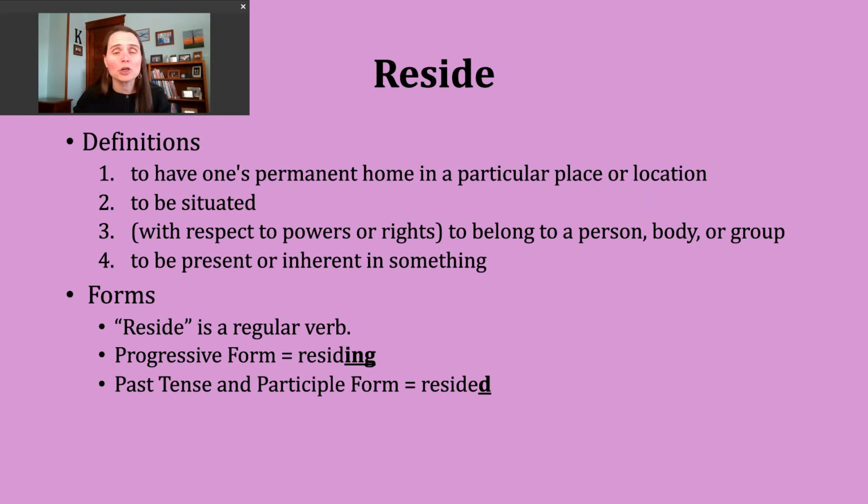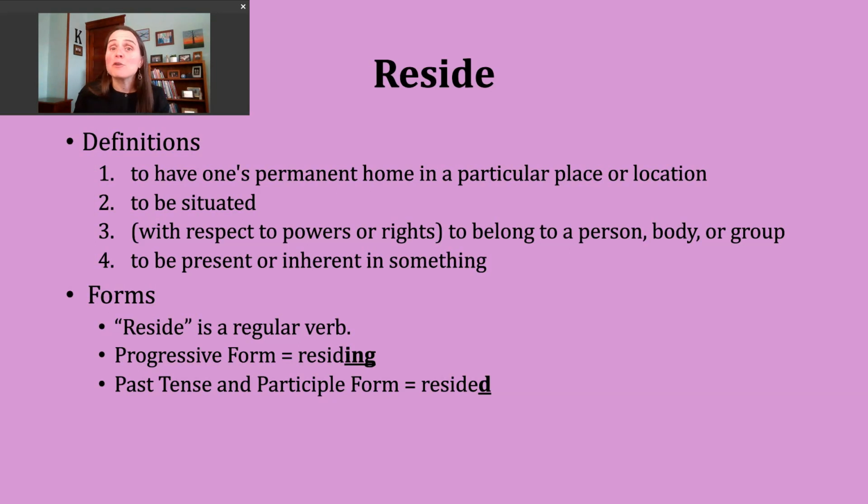Sometimes you might see this word used in a questionnaire asking, where do you reside? Right? And they might be asking in that question for a city, a state, or even a country. A second way the verb reside gets used is to mean to be situated in a particular place. So sometimes people will talk about storing or keeping something in a particular location, and they say, like, the object resides in. They're going to describe that permanent place.